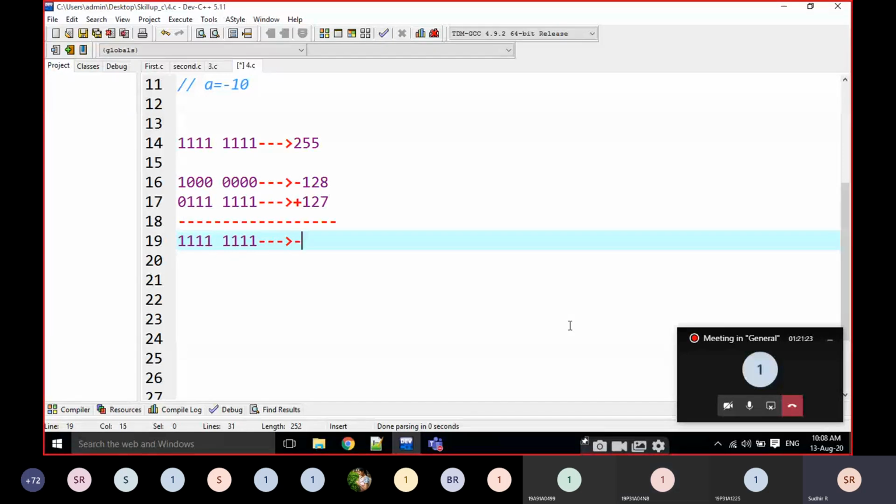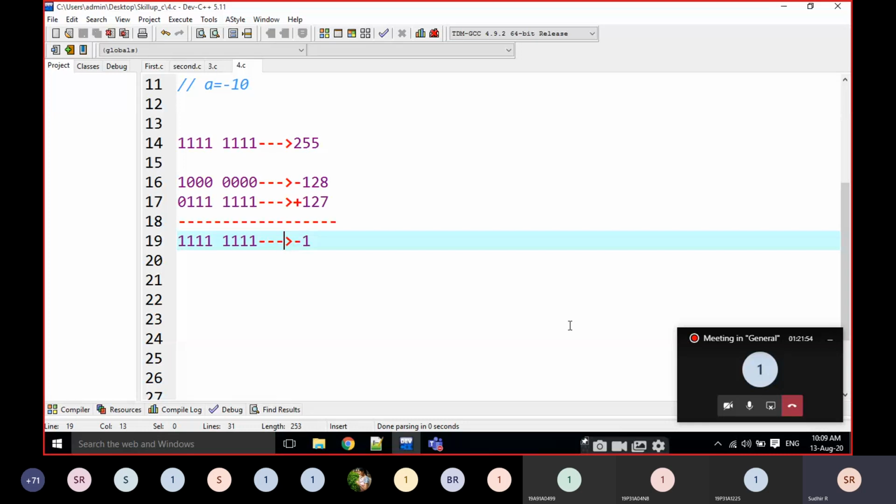Minus 128 plus 127. That is minus 1. Minus 1 representation is all ones. Whether it is 64-bit or 32-bit or 8-bit, if you represent all ones as a signed integer, it is not 255. It is going to be minus 1. If it is an unsigned integer, it is 255. Okay. Is it clear?